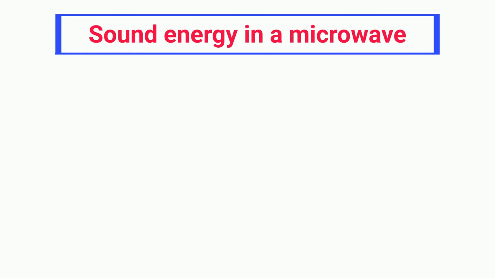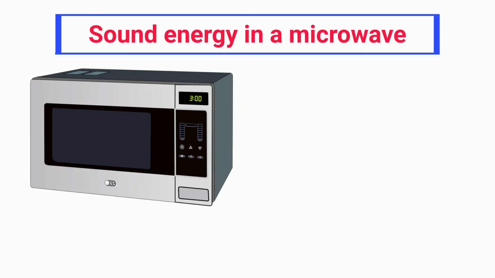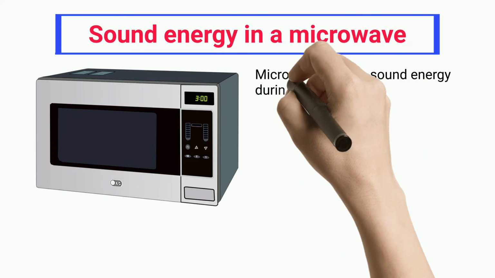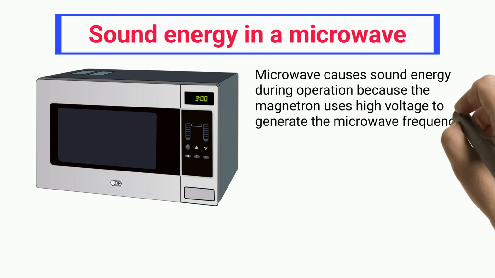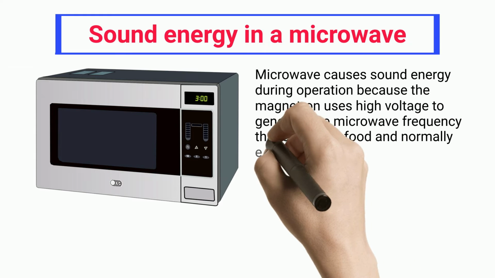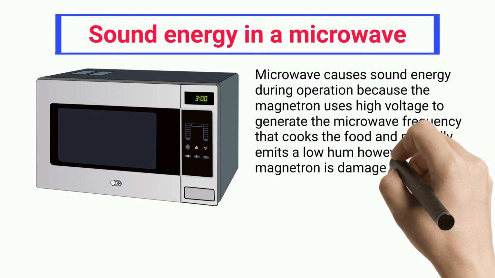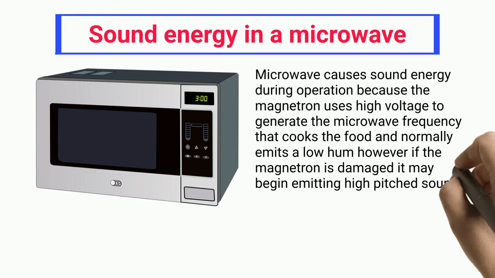Sound energy in a microwave. A microwave causes sound energy during operation because the magnetron uses high voltage to generate the microwave frequency that cooks the food, and normally emits a low hum. However, if the magnetron is damaged, it may begin emitting high-pitched sound energy.